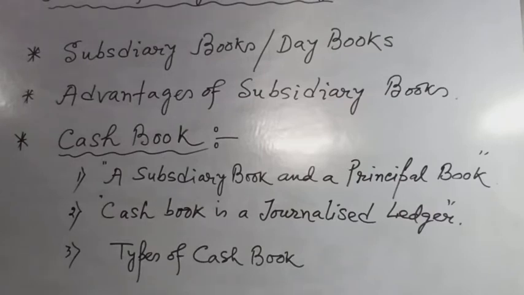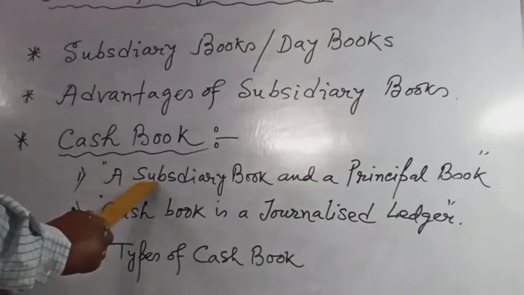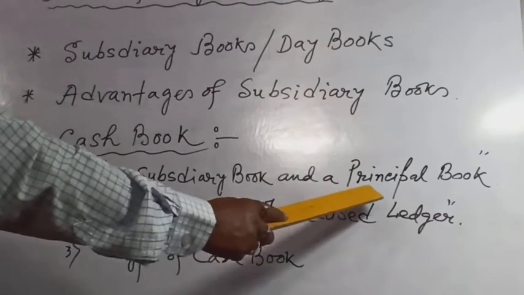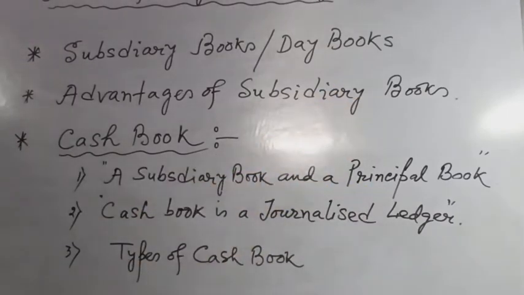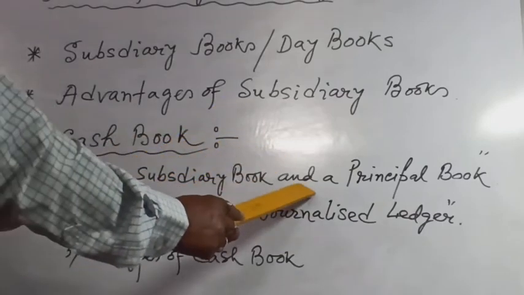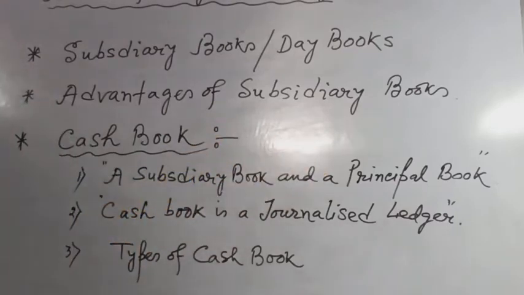Now next, the theory portion again. Cash book is a subsidiary book and a principal book. Why? Cash and bank transactions are recorded in the cash book, and on the basis of such records the ledger accounts are prepared.